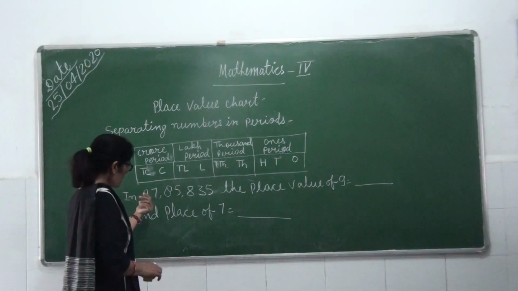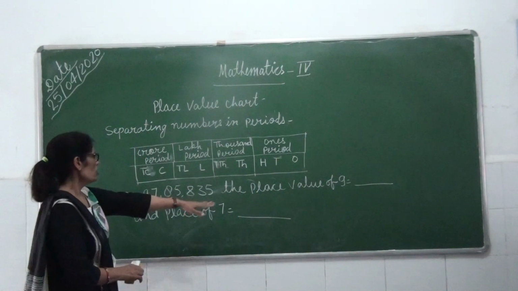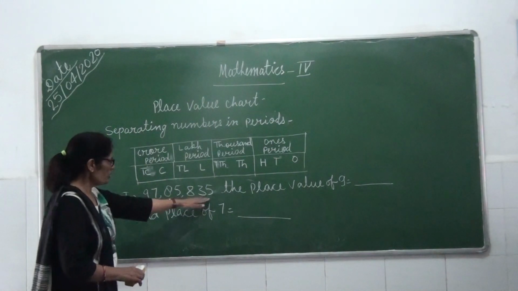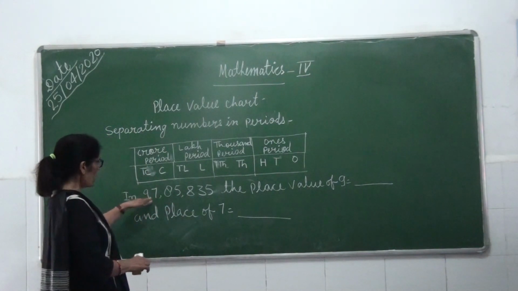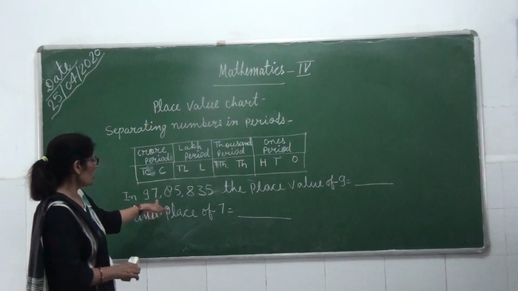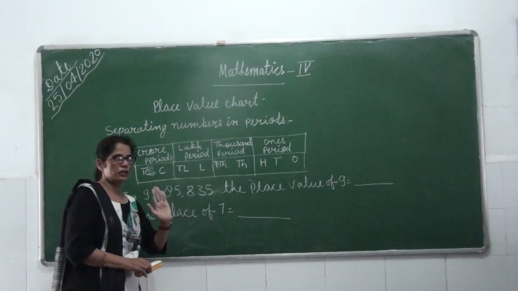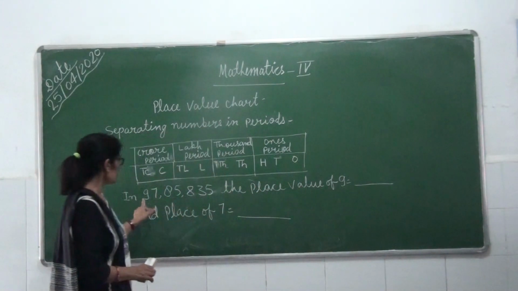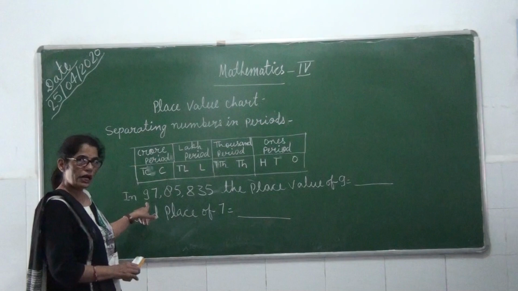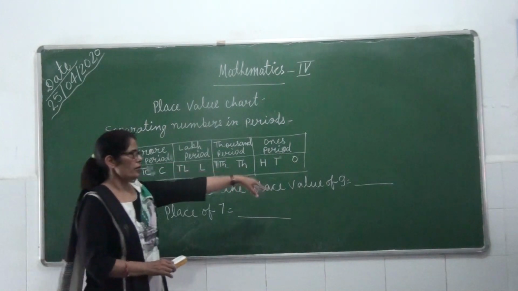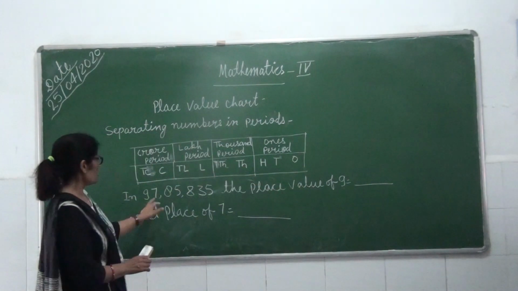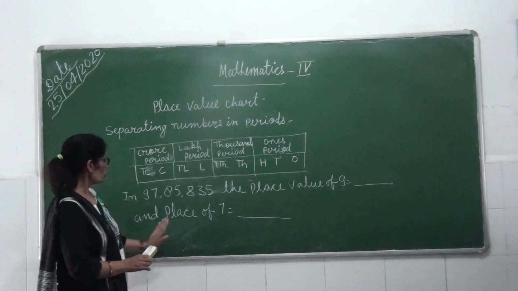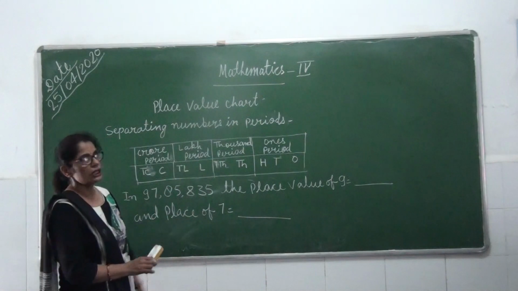It will be 90 lakh. So you can write here the ones period, thousand period and lakh period. It is 97 lakh 85,835. So you have to write the place value of 9. 9 is on the 90 lakh place, so you have to write 90 lakh there. And here 7 is on the lakh place, so the place of 7 is lakh.